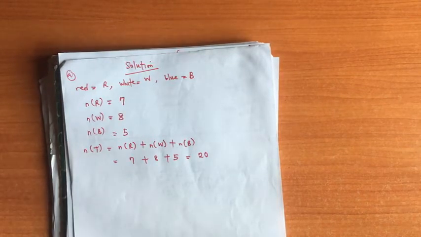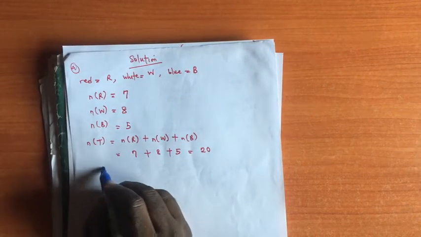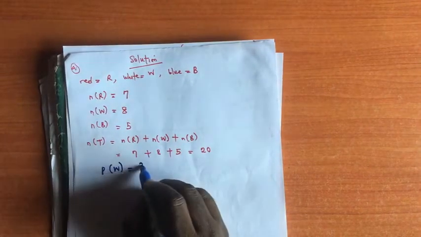Now our target variable is the probability of selecting a white ball. We can write the probability of selecting the white ball is question mark.